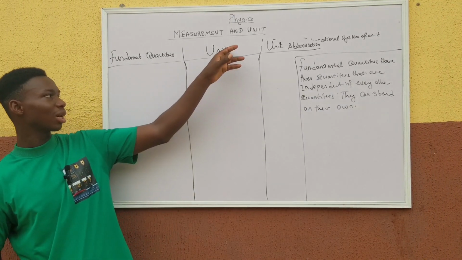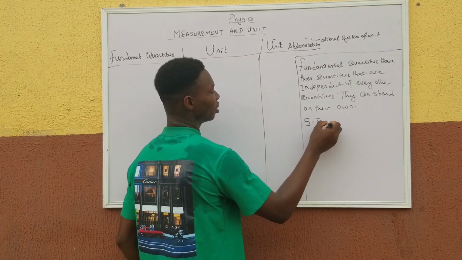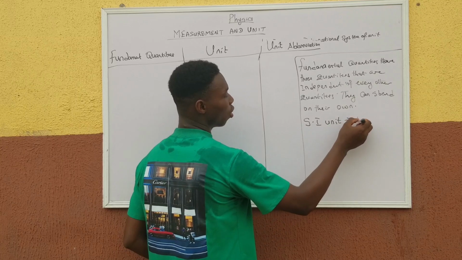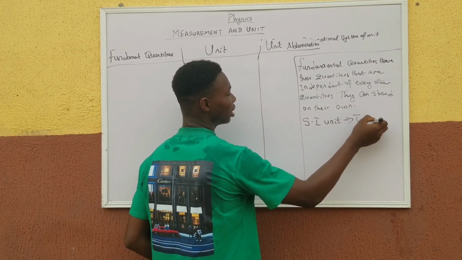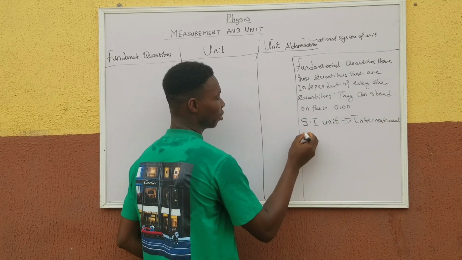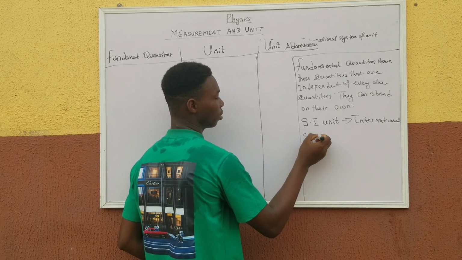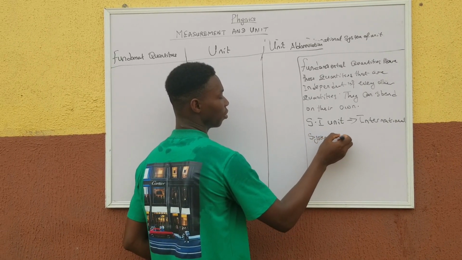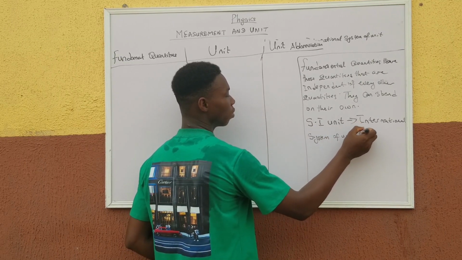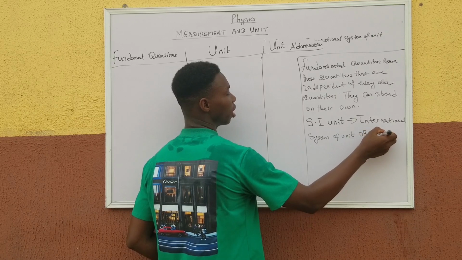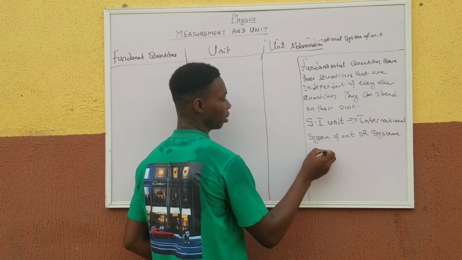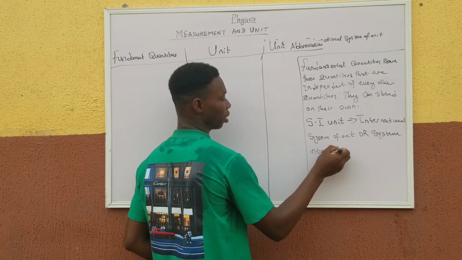In another way, we can say they are quantities that can stand on their own. And remember, this segment of it we call SI unit, in short abbreviation. But the full meaning of SI unit is the international system of units, or system international.